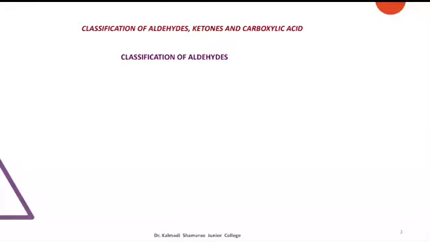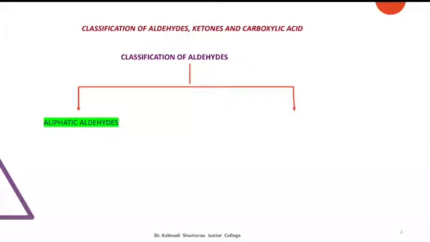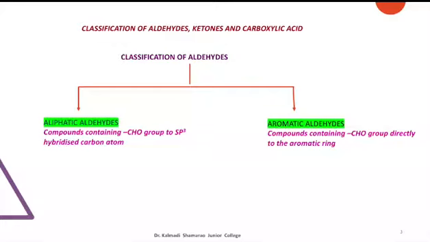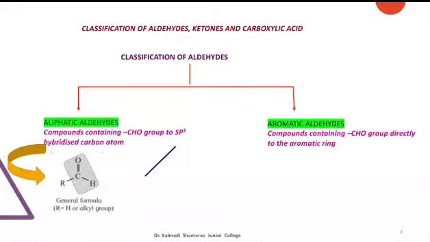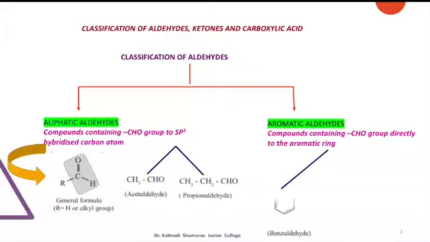Let's discuss classification of aldehydes, ketones and carboxylic acids. First, we will see the classification of aldehydes. Aldehydes are broadly classified into two types, that is aliphatic aldehydes and aromatic aldehydes. Aliphatic aldehydes are those compounds that contain the CHO group which is attached to an sp3 hybridized carbon atom. For example, acetaldehyde, propanaldehyde, etc. Aromatic aldehydes are those organic compounds in which the CHO group is directly attached to the aromatic ring. For example, benzaldehyde, salicylaldehyde, para-nitrobenzaldehyde, etc.